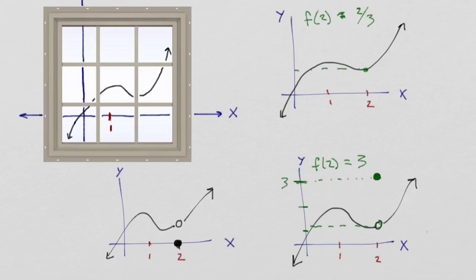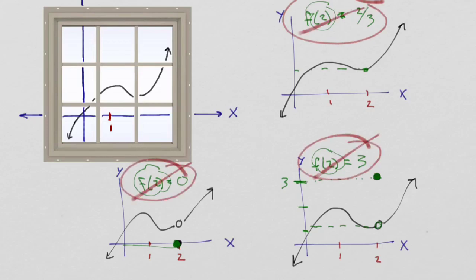Or you could look at this last example and identify the fact that f of 2 is equal to 0 in this case. Same scenario, it's a removable discontinuity, but this time it is defined at a y value of 0. So when we talk about a limit, we are not talking about what's happening at a specific point. To be clear, that is not the conversation.